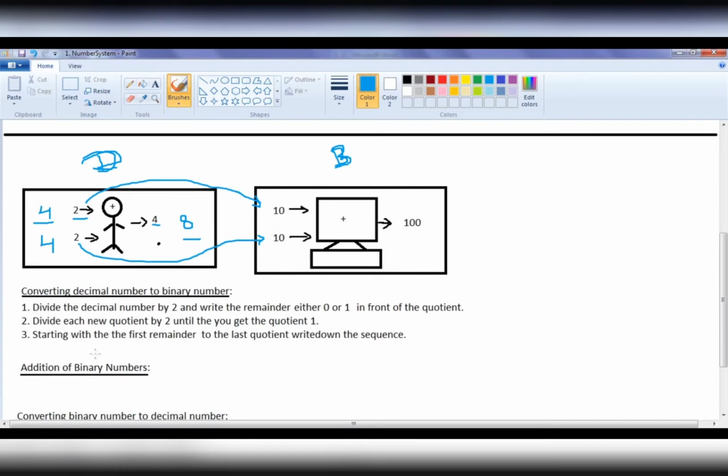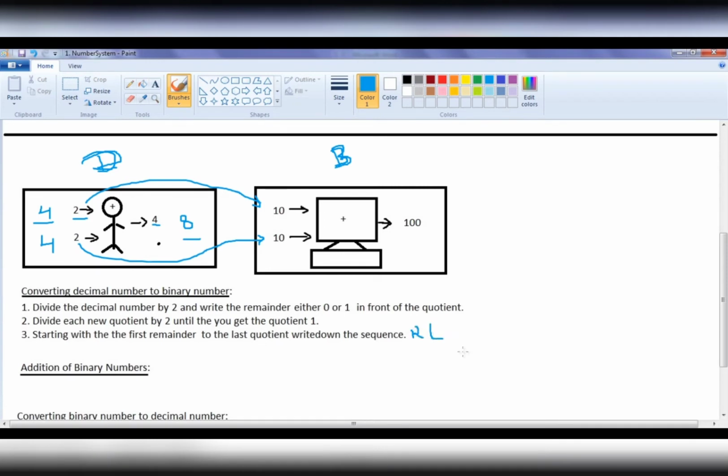3 different steps we are going to follow. Step 1. Divide the decimal number by 2 and write the remainder, either 0 or 1, in front of the quotient. Step 2. Divide each new quotient by 2 until you get the quotient 1. Step 3. Starting with the first remainder to the last quotient, write down the sequence from right to left.